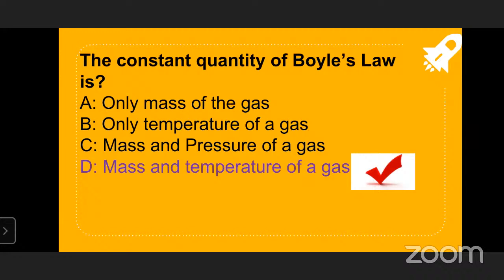Based on that, Boyle's law is P proportional to 1 by V, at constant T. So temperature is constant, and n is also constant.